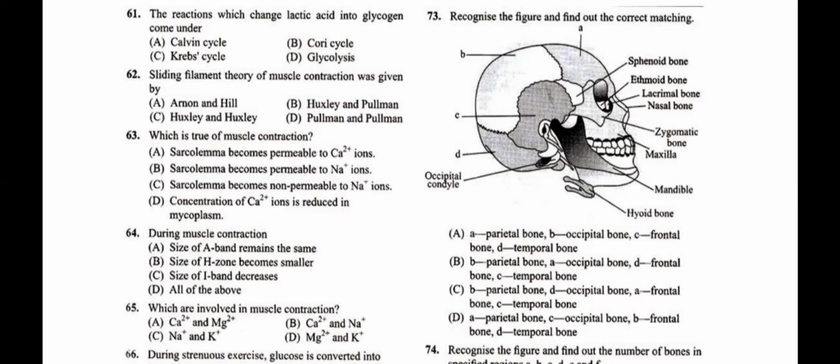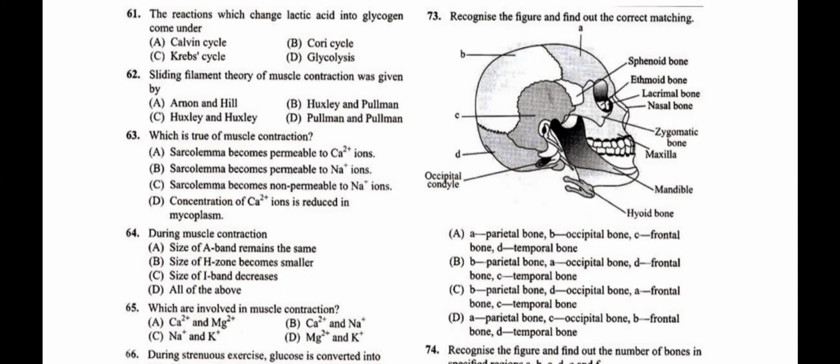B is parietal bone. C is temporal bone. D is occipital bone. So A, B, C, D: what it reads is A is frontal, B is parietal, C is temporal, D is occipital.